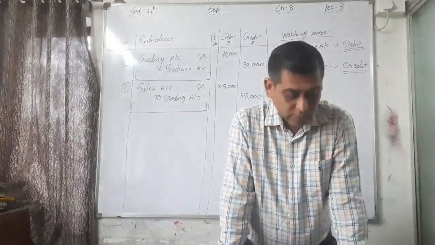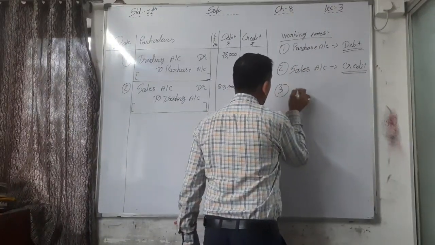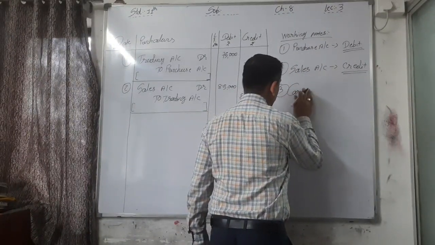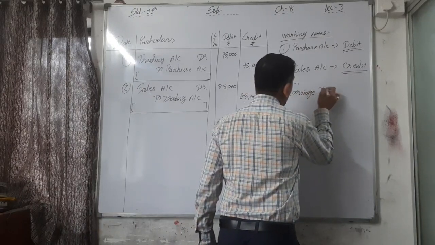Okay. Now the next, third point. Third account is carriage inward account.